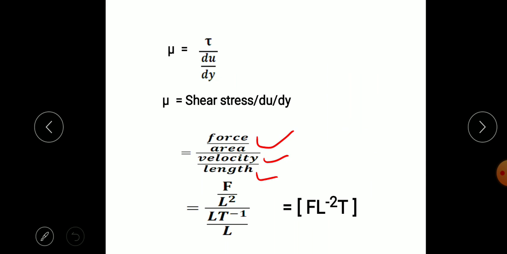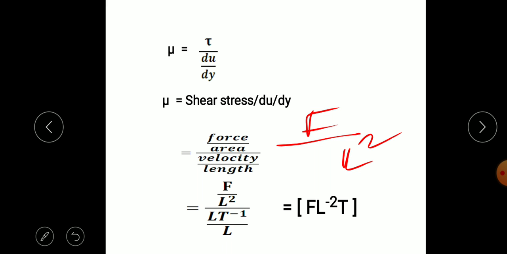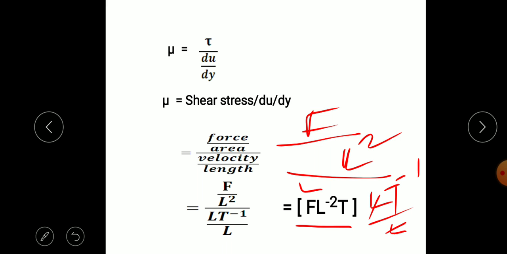If you put the dimensions, force is F, the area has dimension L square, velocity is meter per second, that is L T minus 1, upon length L. So length gets cancelled, and we get the expression F L raised to minus 2 T.